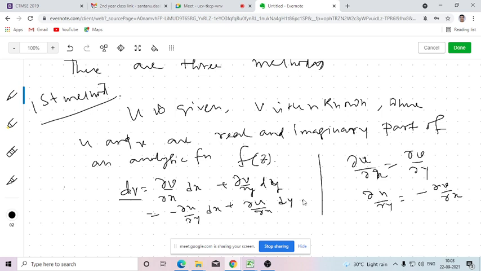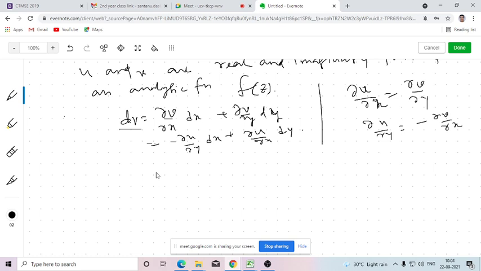So why are we replacing? Since u is known, we can find del u del x and del u del y easily. That's why del v del x and del v del y, by using the Cauchy-Riemann equations, we are transforming into the partial derivatives del u del y and del u del x. Why can we do so? Because u and v are the parts of the analytic function f(z). That's why we can do so. Is that clear?